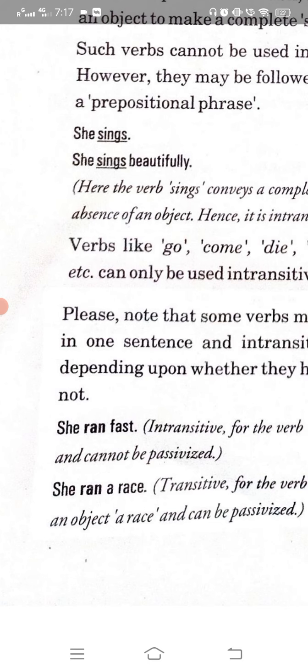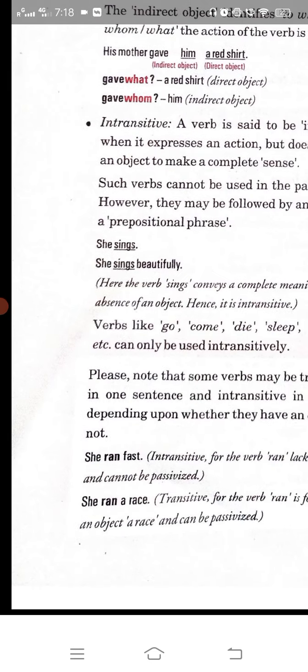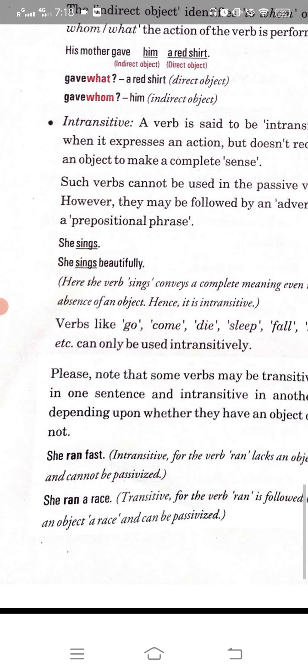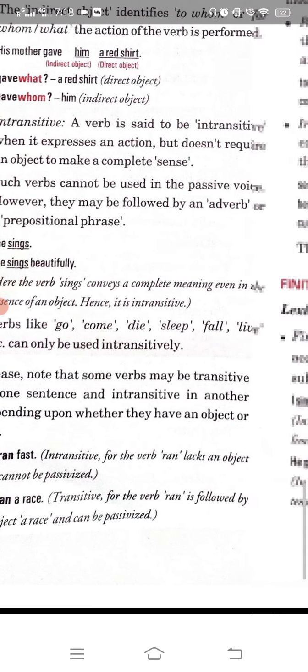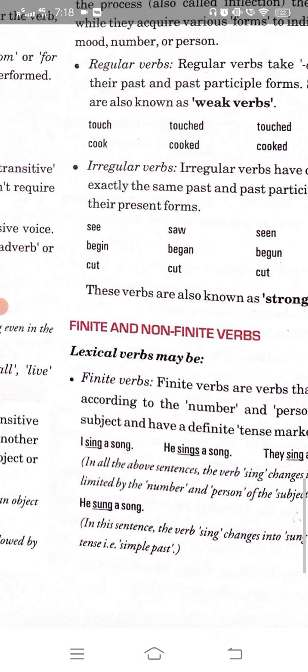In a transitive verb, you are supposed to have an object, while in an intransitive verb, you don't require any kind of object. Your description is complete in itself without any object. You don't require any object in an intransitive verb. I hope it is clear. Now next of yours is finite, non-finite.